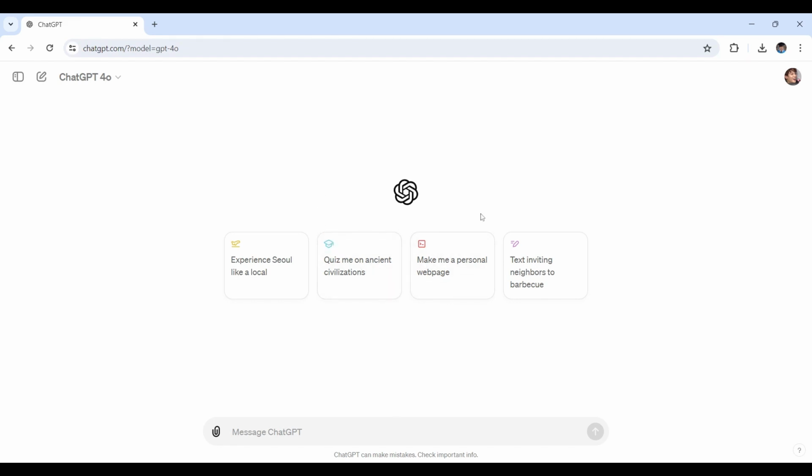Imagine you're struggling with recursion in Python. You can ask ChatGPT to explain it in simple terms. For instance, my prompt here that I'll be putting in my input would be like, explain recursion in Python with a simple example. Right here, now let's hit enter and see how ChatGPT would generate the results.